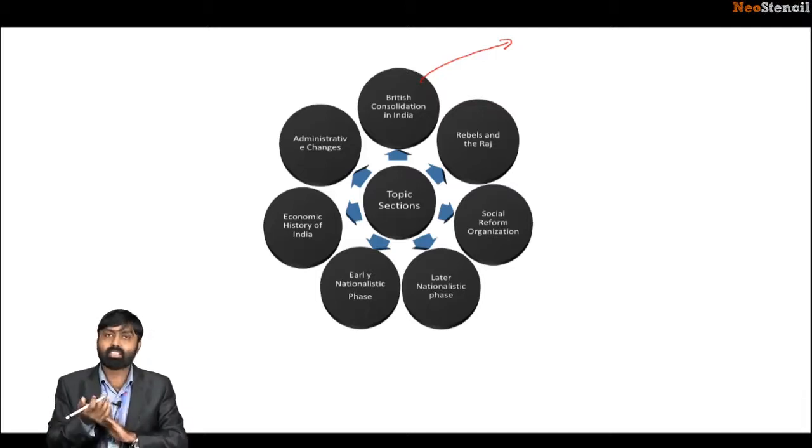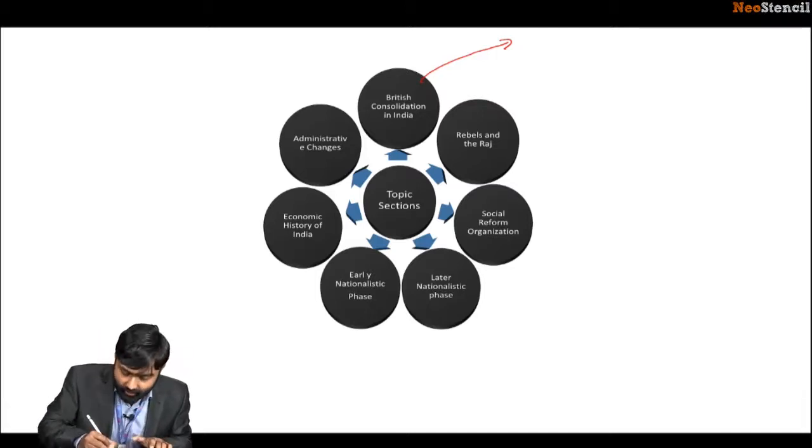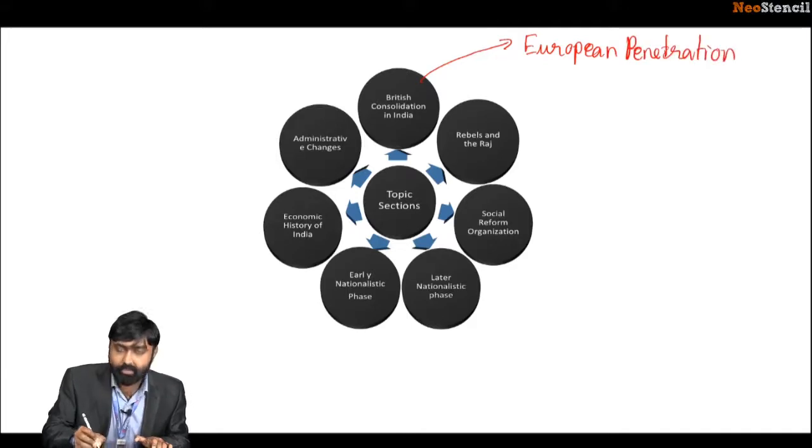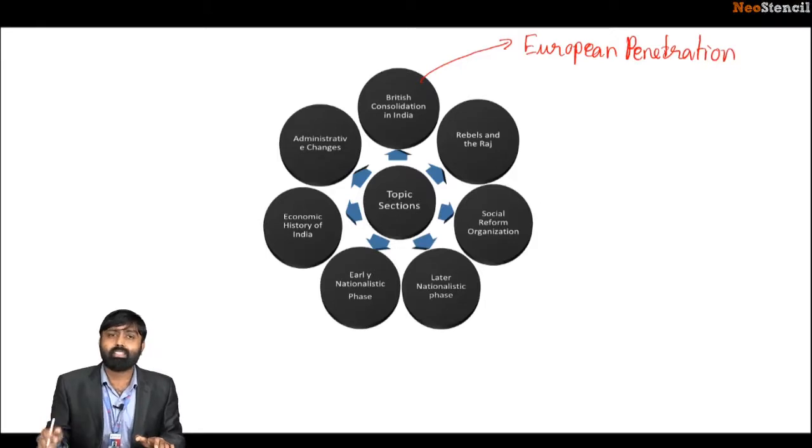Now, how will we start history? British consolidation. What happens? First starts European penetration. Okay, so my handouts have been divided in such a way so as to give you a firm understanding about the various events. We've got around 23 handouts on the whole. Okay, go through that. That will suffice both for your prelims as well as the mains. It has been time tested, so don't worry.